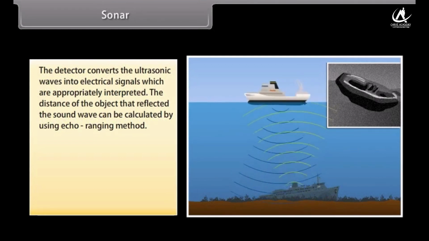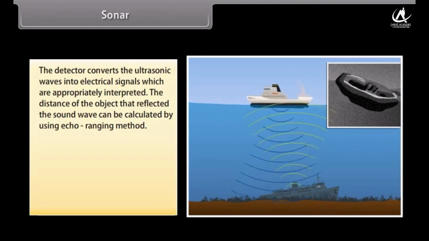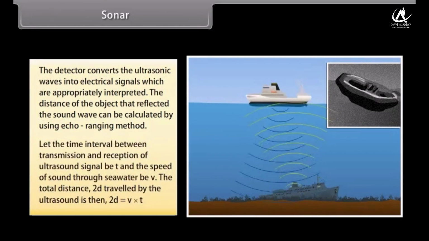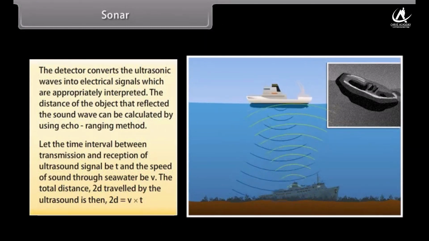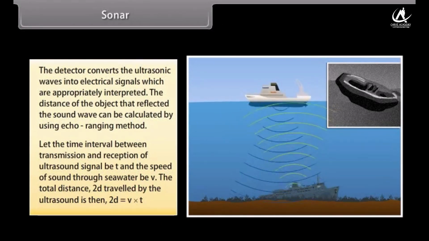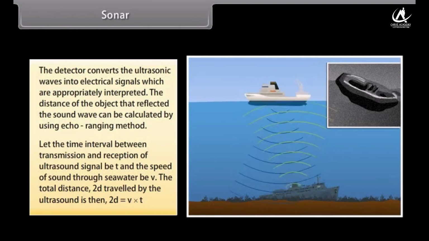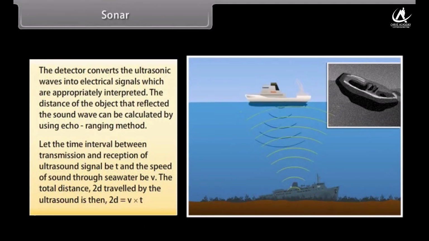The distance of the object that reflected the sound wave can be calculated by using echo ranging method. Let the time interval between transmission and reception of ultrasound signal be t, and the speed of sound through seawater be v. The total distance, 2d, travelled by the ultrasound is then 2d = v × t. This is the echo ranging method.